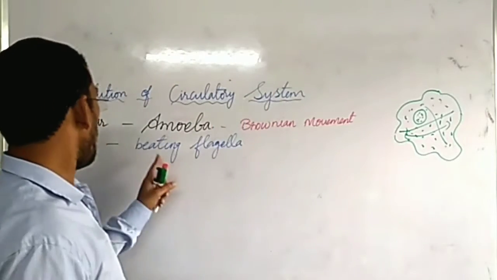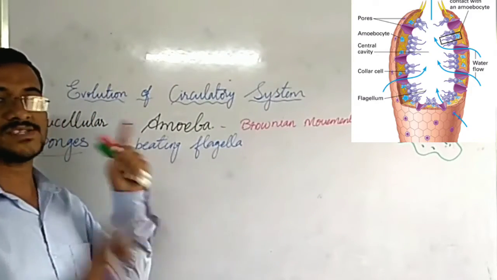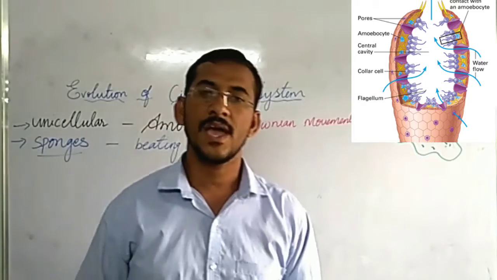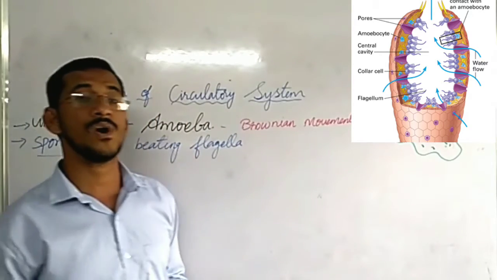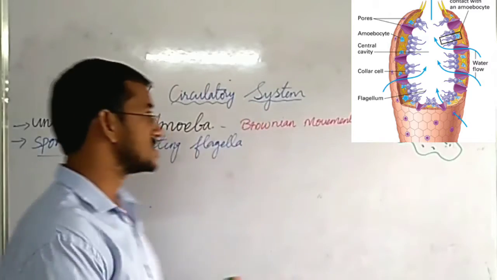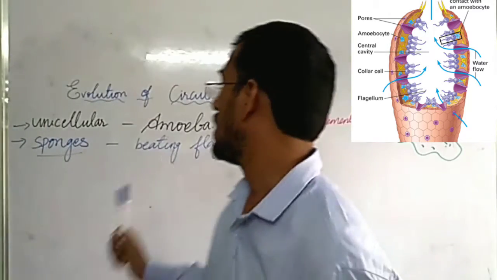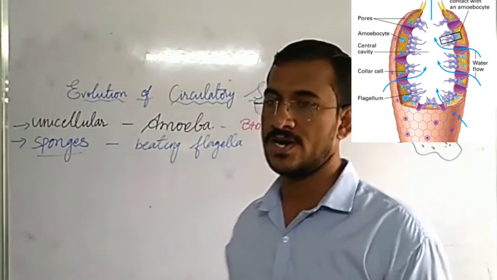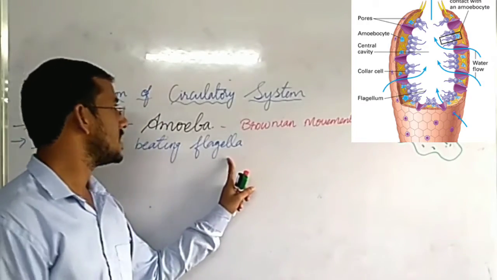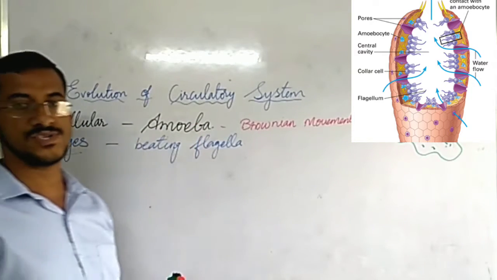They have flagella and this flagella will beat. When they beat, an ocean current will occur, a movement of water will occur, and because of this, transportation or circulation will occur in sponges. So in sponges, beating the flagella in the water helps to circulate the nutrients.